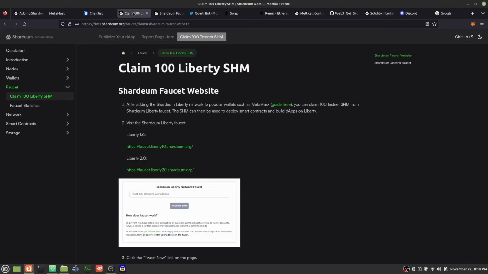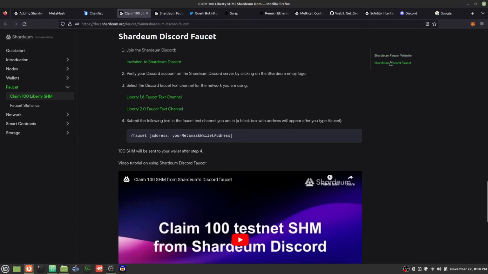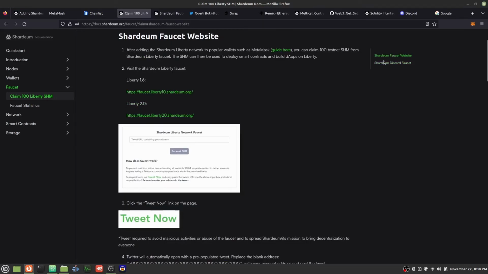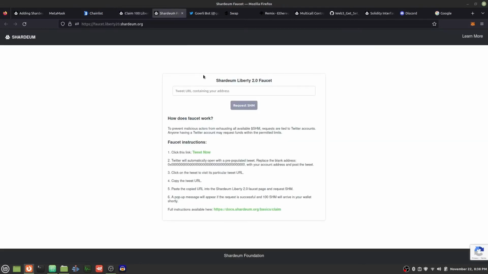Now that we're connected to Shardium, we need SHM tokens to pay for gas. There are 2 ways to do this. We could either use a faucet website that we have here, or we could use a Discord faucet. For this workshop, we're going to be using the faucet website.